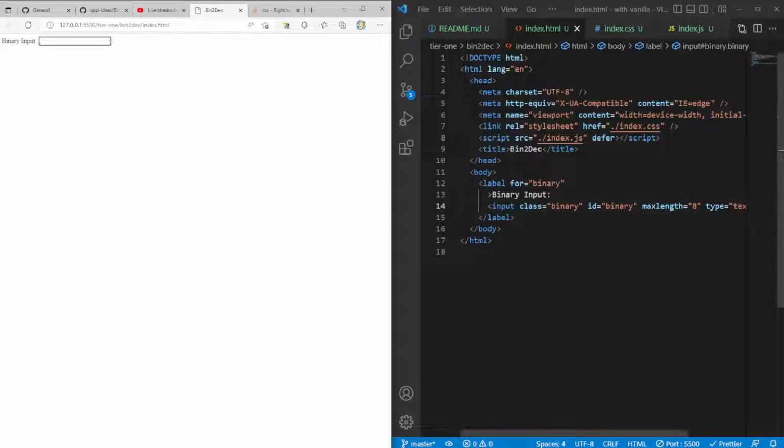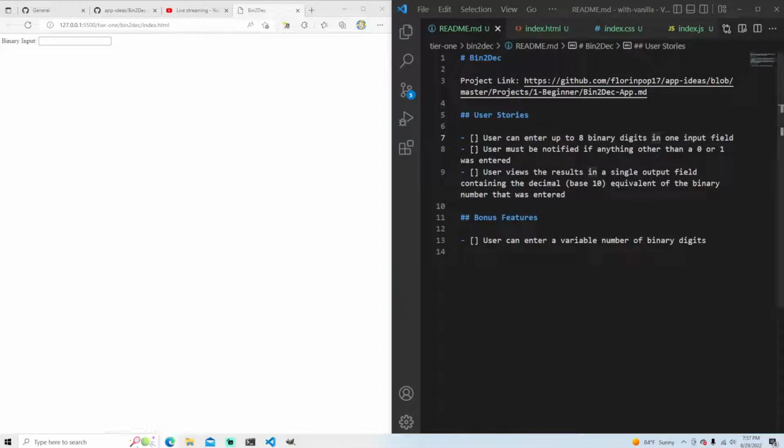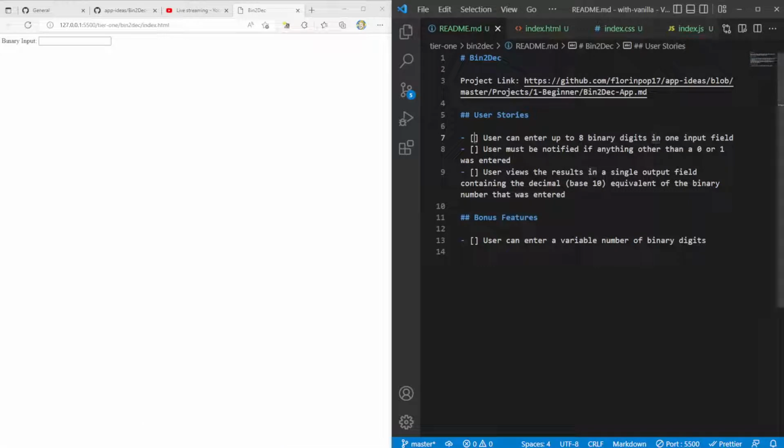So a couple cool things that we're learning about here. Okay, so now we have our binary input. I think that satisfies the first condition here, right? User can enter up to 8 binary digits in one input field. Okay, sweet. I think we've completed this first one here. Okay, nice. Now it says user must be notified if anything other than a 1 or 0 was entered.